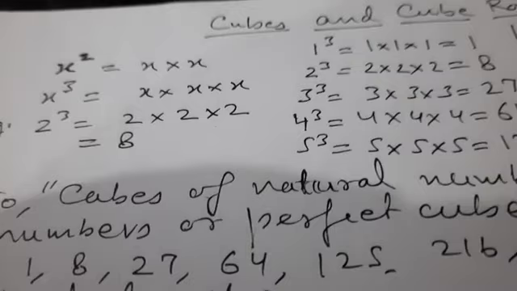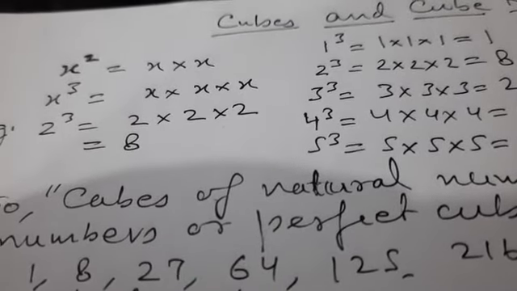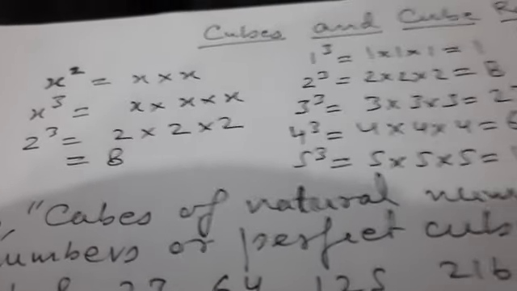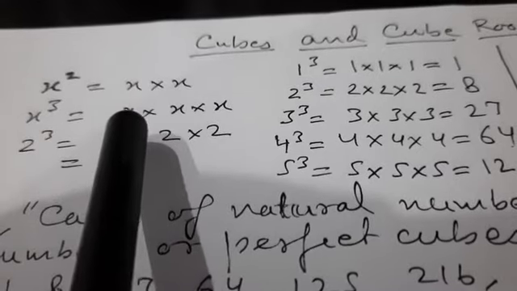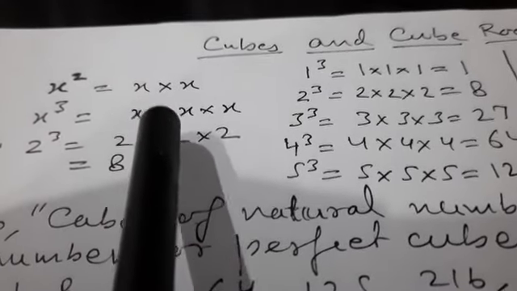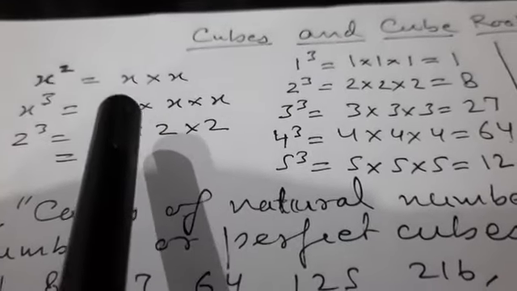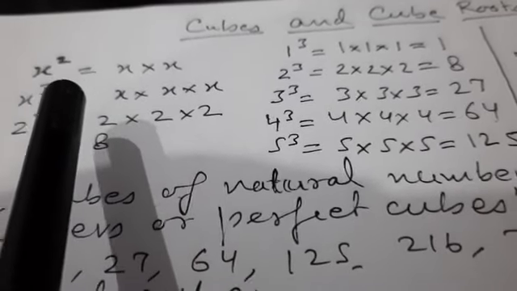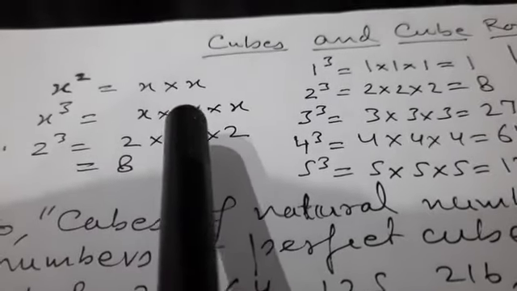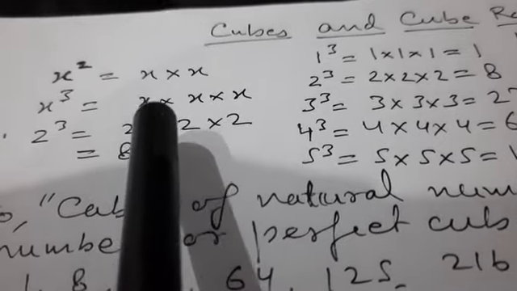In the previous chapter you learnt about squares. What does a square mean? A square means x multiplied by x 2 times. So power is 2, so x is multiplied by itself 2 times.